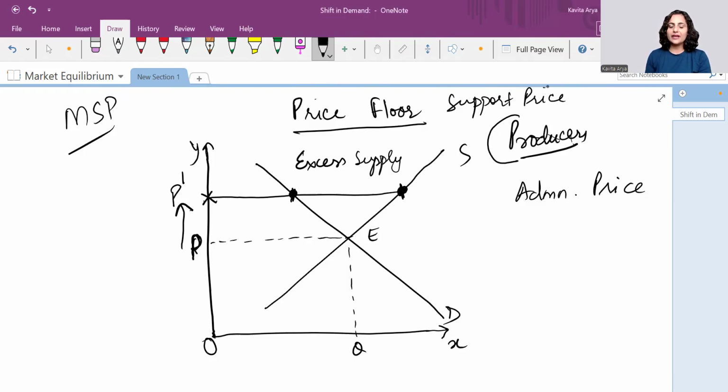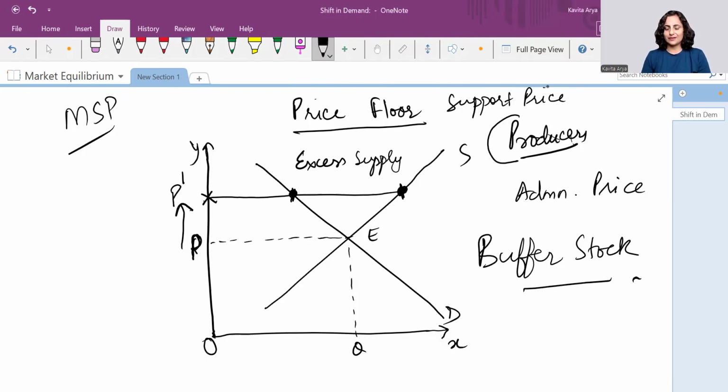All those farmers who are able to sell at this very price would be selling in the regular market. The rest of the produce of the farmers is taken over by the government and the government keeps it as buffer stock, which is used later for the distribution system, the public distribution system. So this is again direct government intervention to set a price which is over and above the equilibrium price set by the market. And again, this is for the welfare of the poor producers.